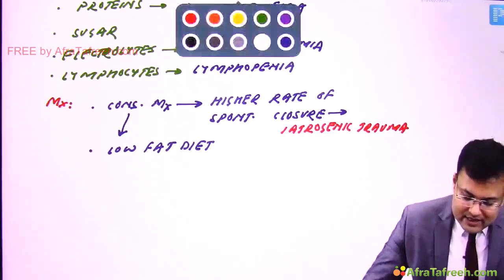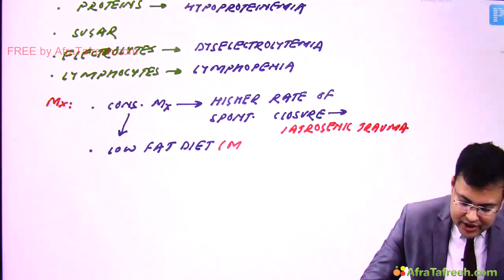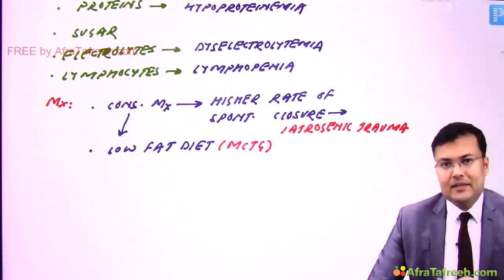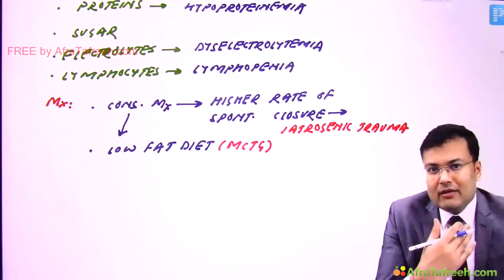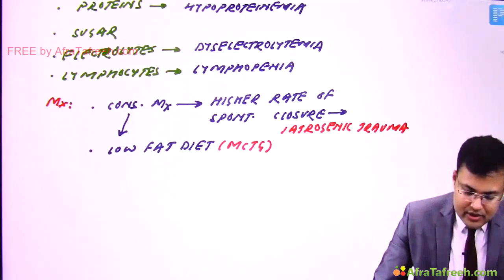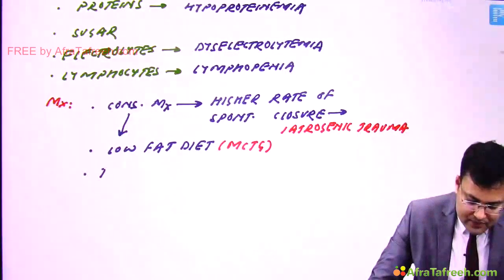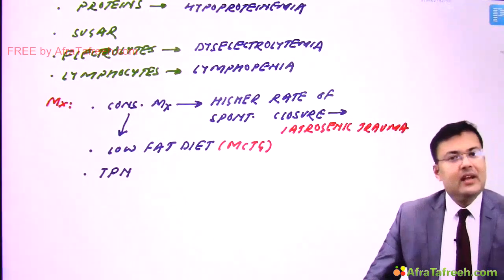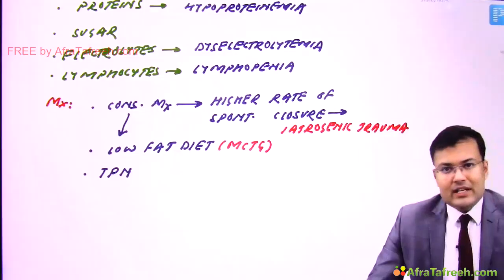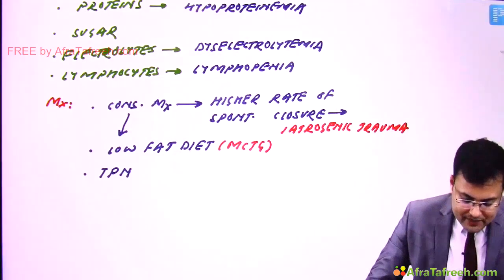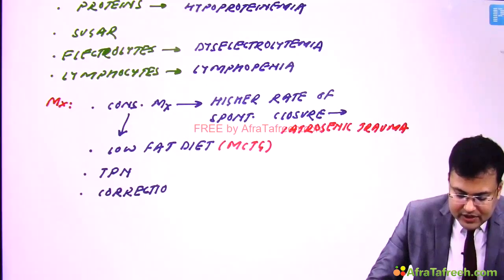Second, we give total parenteral nutrition. And since the patient is having dyselectrolytemia, we go for correction of dyselectrolytemia.